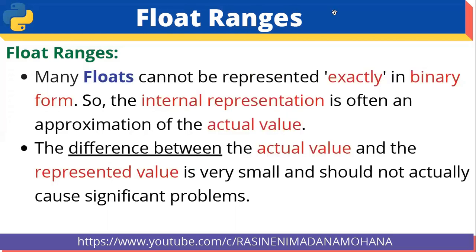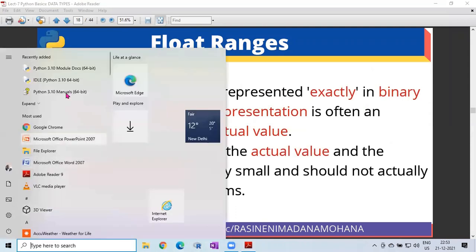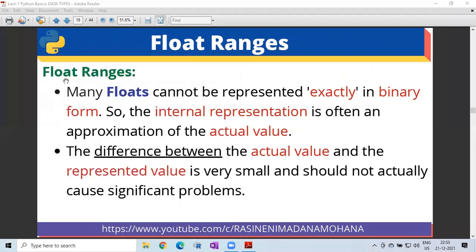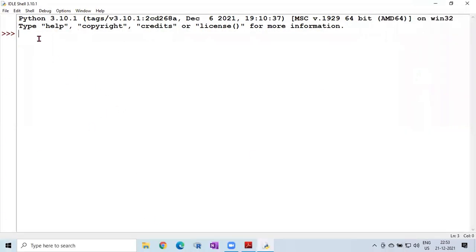Let us open Python. In start, you can search for Python IDLE, whatever Python software you installed. So in this system, I am using Python IDLE 3.10, the latest version here. Okay, now this is the Python IDLE. The latest version I installed is 3.10.1, released on December 6, 2021. This is the latest version.